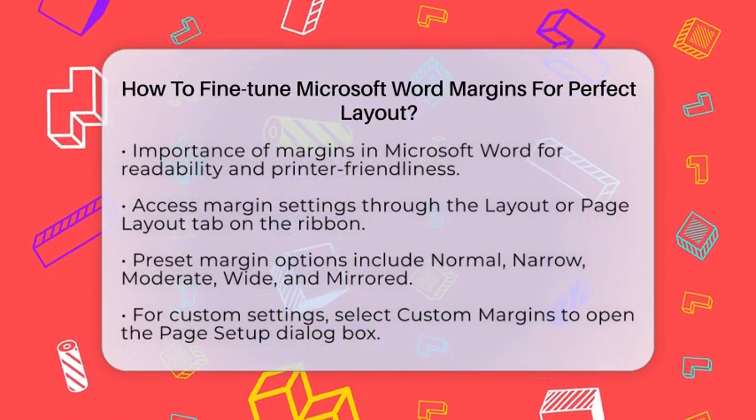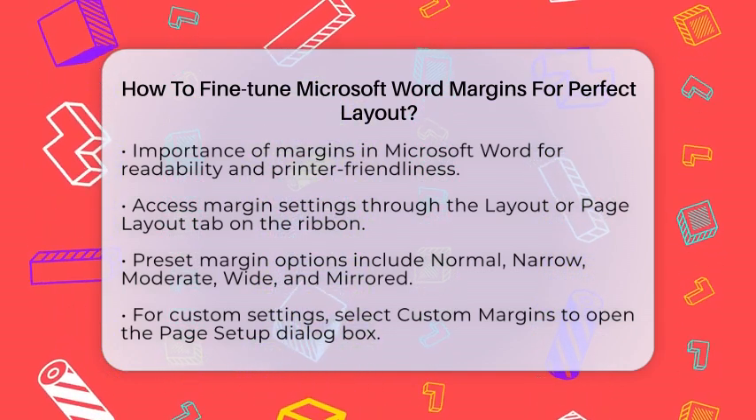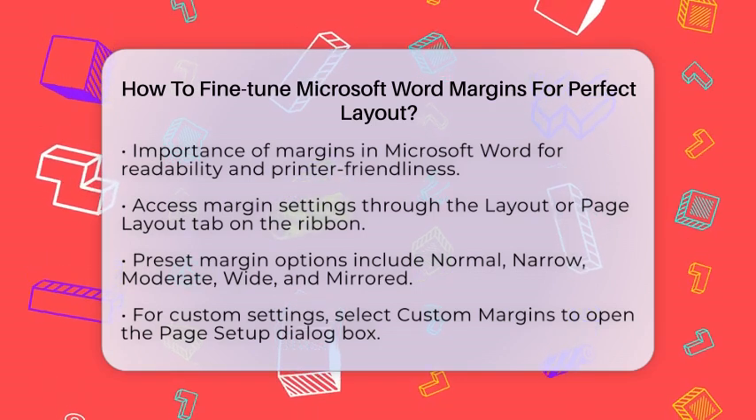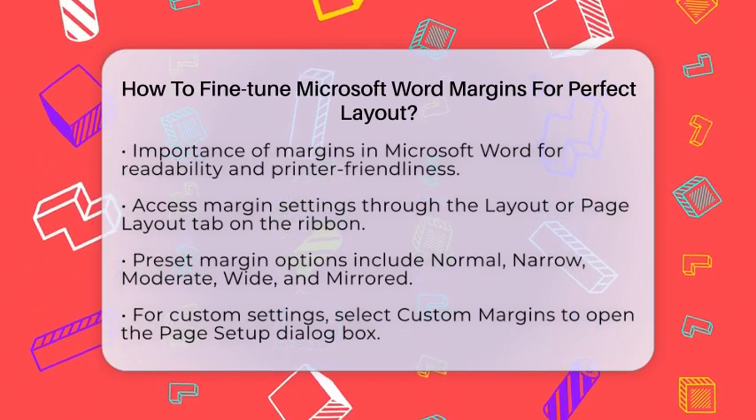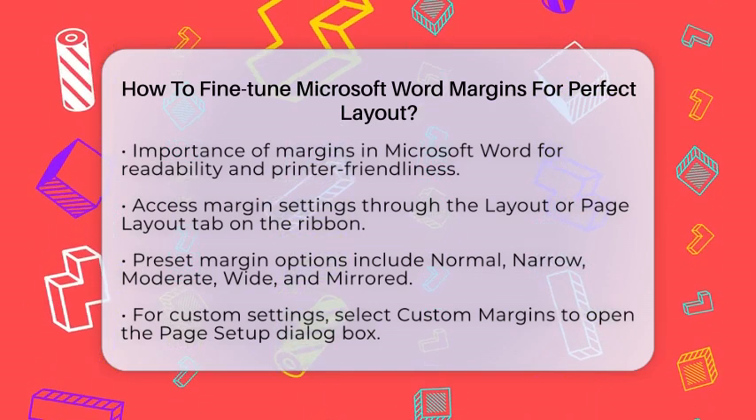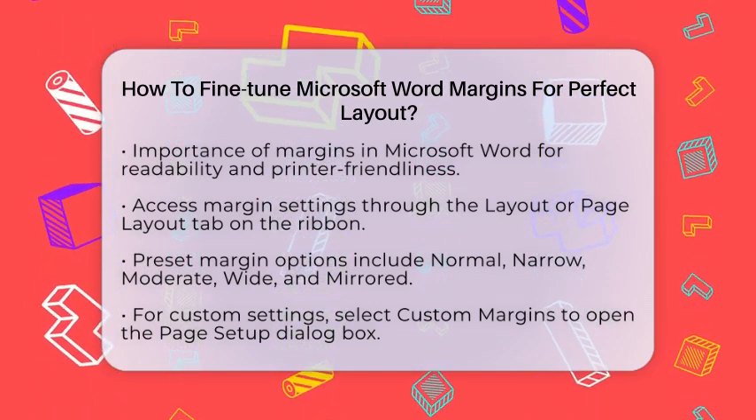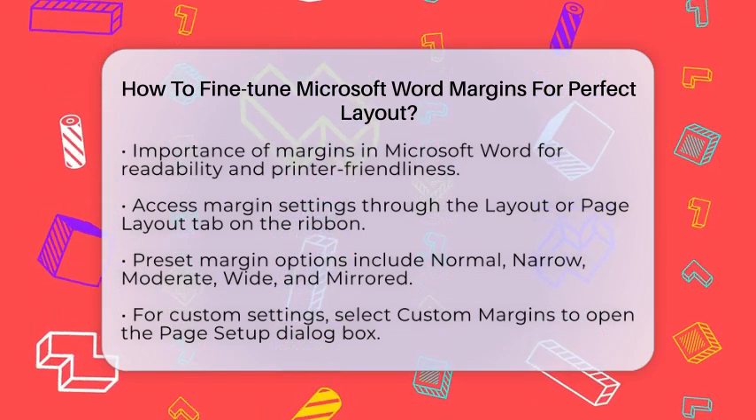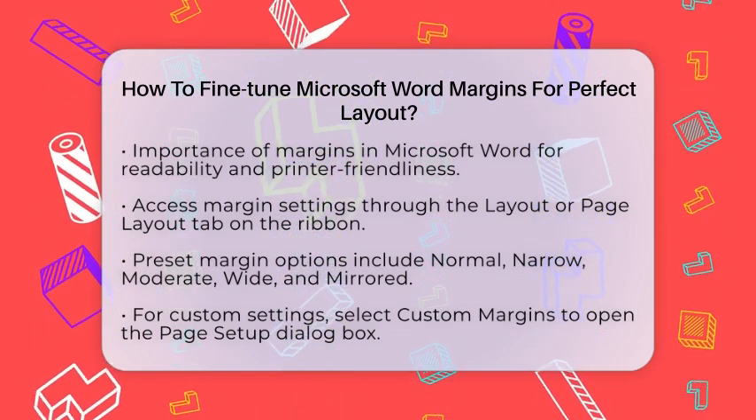First, you need to access the margin settings. Head over to the Layout or Page Layout tab on the ribbon at the top of your screen. Click on Margins, and you will see several preset options. These include Normal, which is 1 inch all around, Narrow, Moderate, Wide, and Mirrored for documents that will be bound.